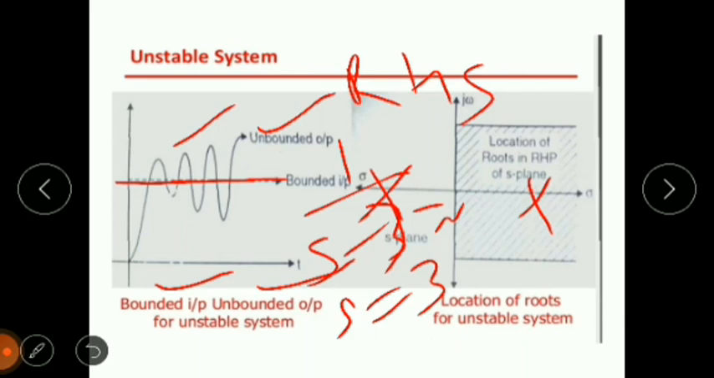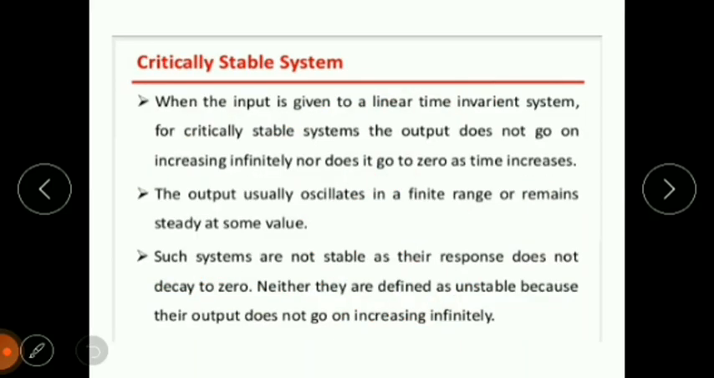In between there is another case, the critically stable system. In this system the pole lies neither on the right hand S plane nor on the left hand side of the S plane. The pole lies on the imaginary axis of the S plane. So when the input is given to a linear time invariant system that is critically stable, the output does not go on increasing infinitely, nor does it go to 0 as time increases. The output usually oscillates in a finite range or remains steady at some value.